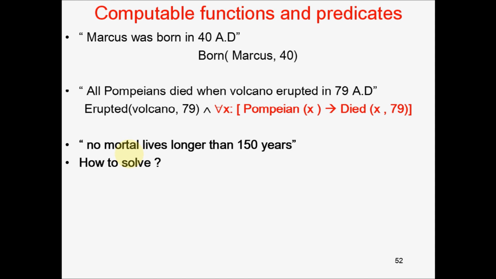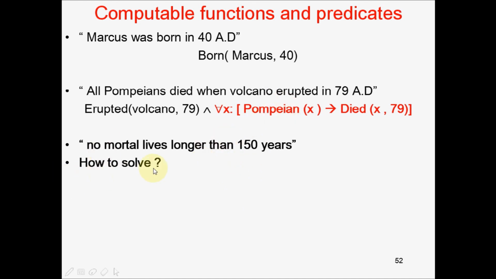So when you subtract 1555 from 2020, you get 465, and then you would have compared that 465 with 150. Is it greater than 150 or not? Indeed, in this case 465 is greater than 150, and based on that you would have said that today Marcus is dead.